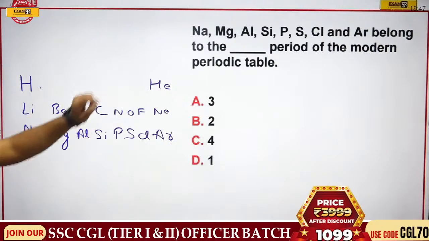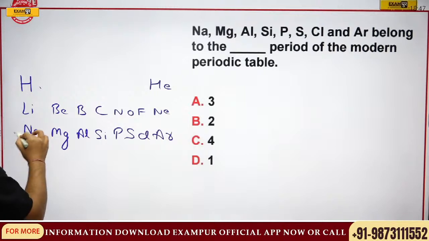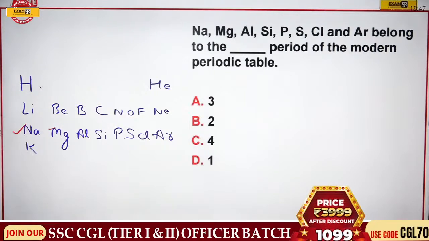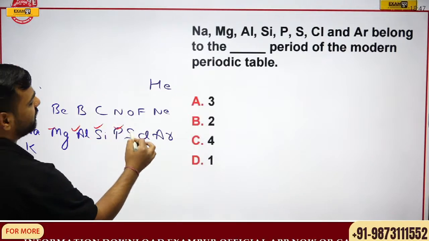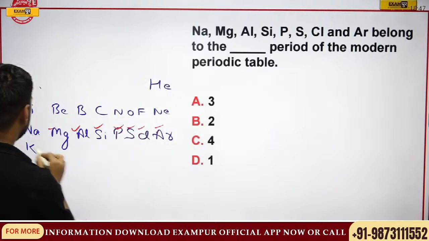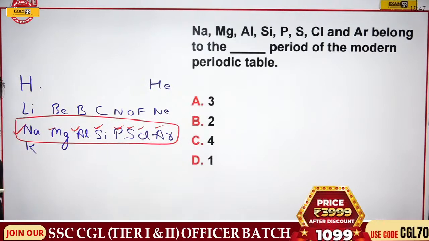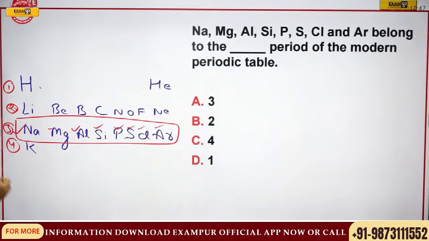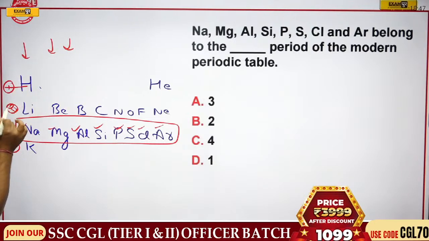Okay, so what are the things that are asked in the paper? We are asked about sodium. Okay, then we are asked about magnesium. Remember this part. So Gopinath has already given the answer of 3. Great. Then we have aluminium, silicon, phosphorus, sulfur, chlorine, argon. All these things are present. And I have already told you, when we talk about periods, they are horizontal rows. 1, 2, 3, 4. Right? And these are what?